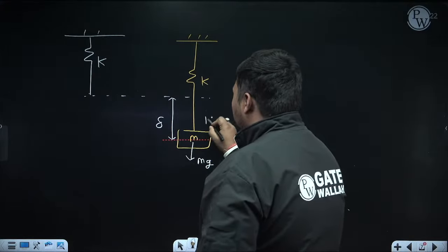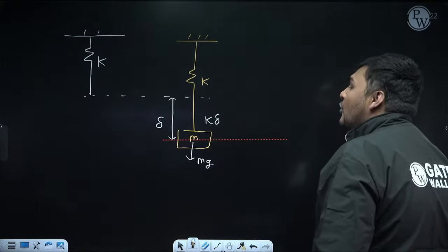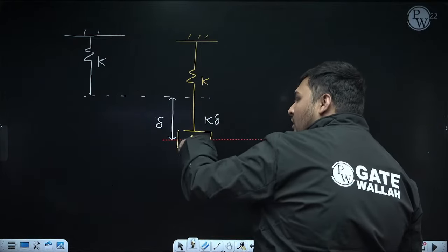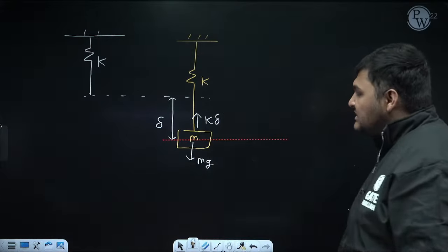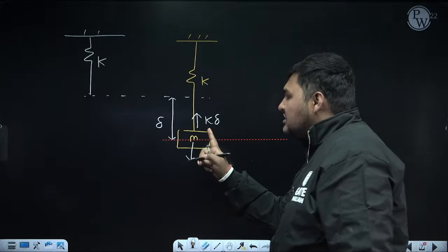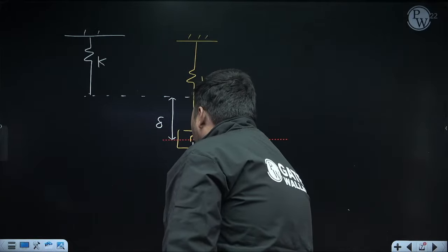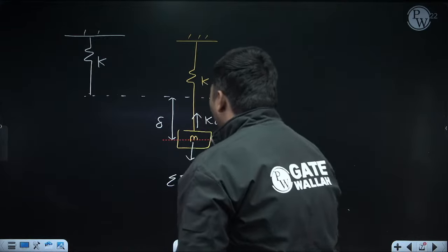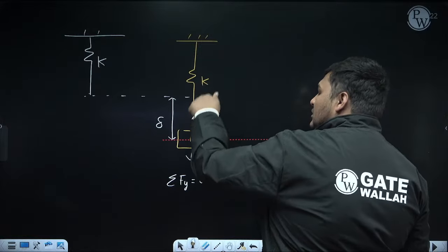So can I say the spring force will be K delta? In the case of the mass, it will be opposite to the deflection. Right now delta is downward, so it will act in the upward direction. And since it is the mean position, net force will be 0. So suppose I am using summation of force in the vertical direction equal to 0. While using this equation, I add the upward force and subtract the downward.